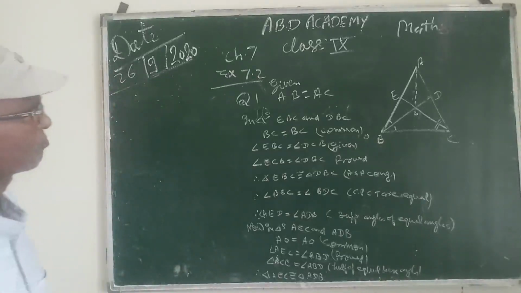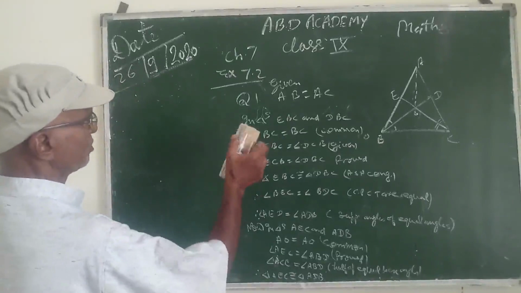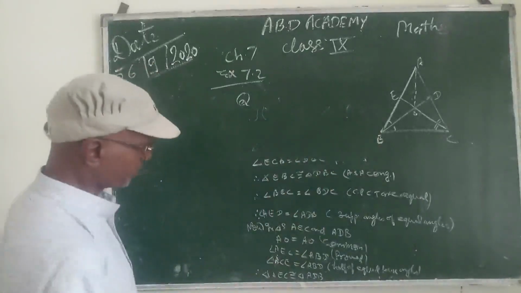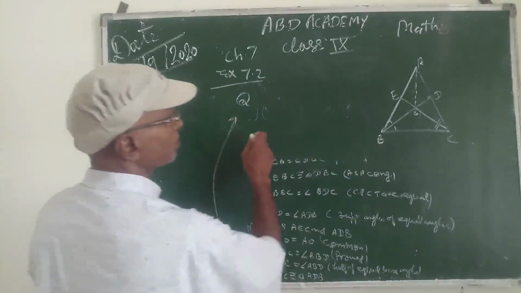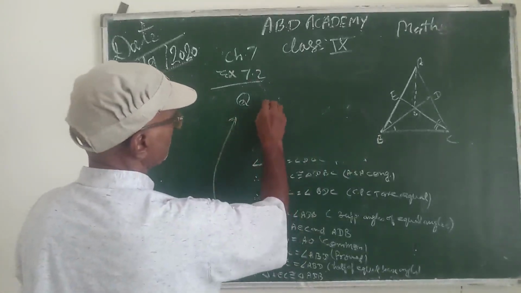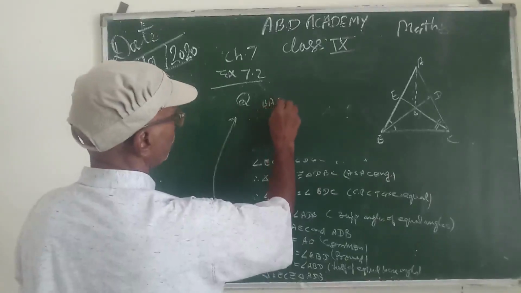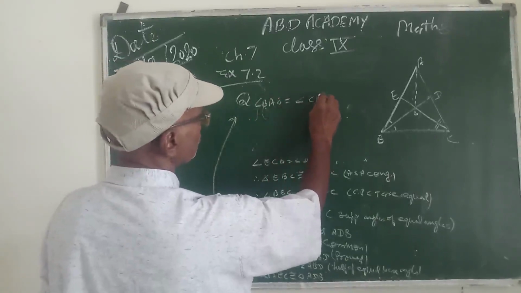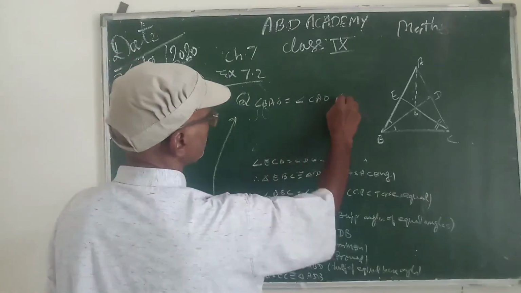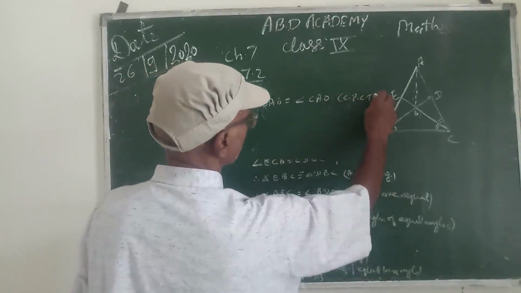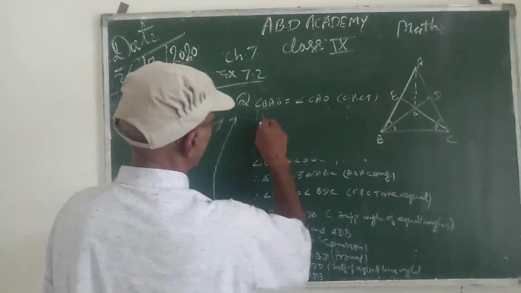Therefore, angle BAO is equal to angle CAO, because corresponding angles of congruent triangles are equal.